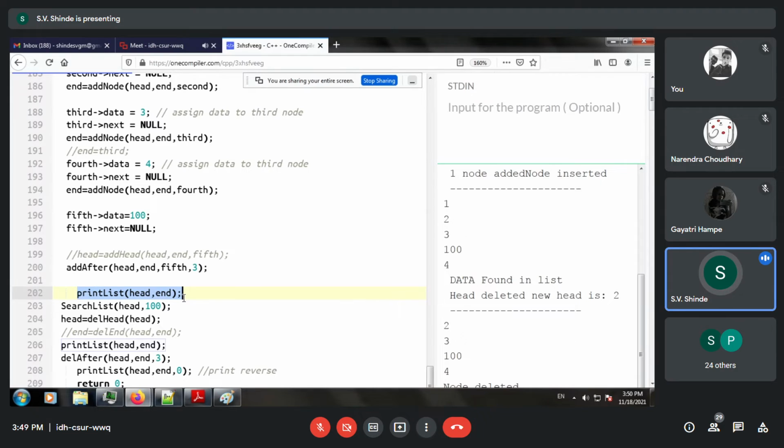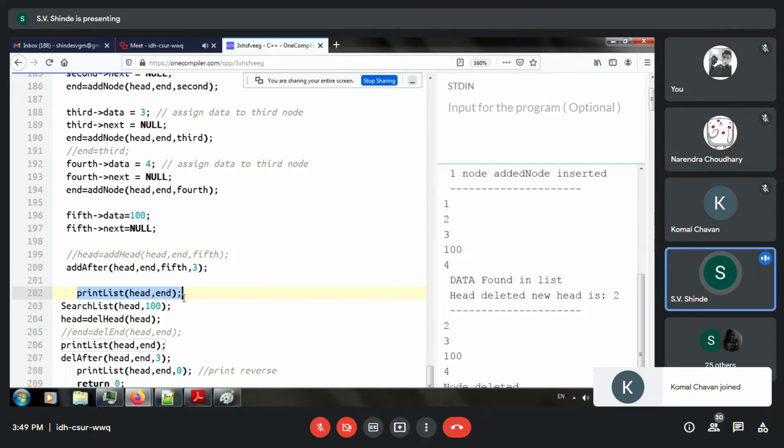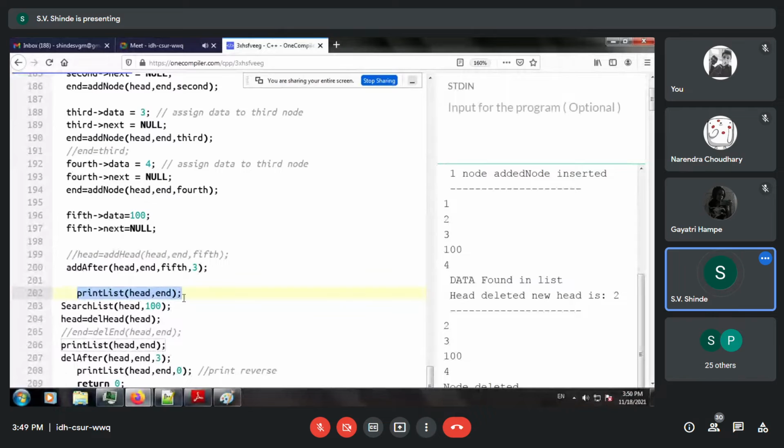So your head node can be anything, your end node can be anything. So even if you want to print the middle sublist of the linked list, it is possible using the print list concept. Okay, so you can use the print list for its flexibility, and you can design your own search criteria.